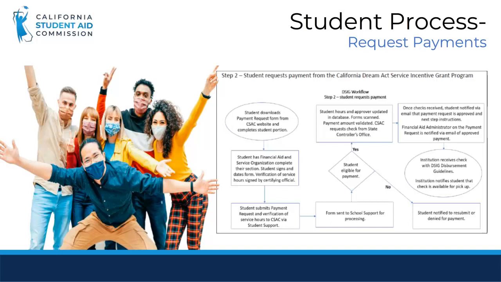The student then takes the form back to the financial aid office and service organization to verify and sign sections 2 and 3 respectively. The student sends the payment request form and the signed service hours tracker to CSAC for processing. If approved for payment, the student and financial aid office will be notified. CSAC will send the check to the college, and the college will notify the student that the check is available for pickup. Let's look at these steps in greater detail on the next slide.